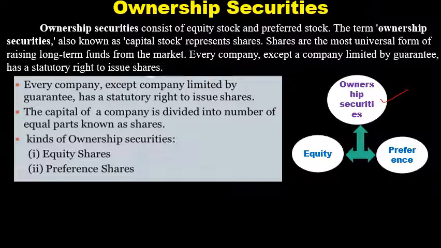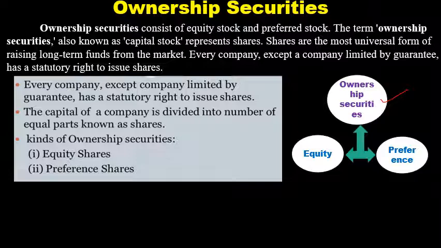So today I am going to explain about ownership securities. Ownership securities consist of equity stock and preferred stock, or equity shares and preference shares. The term ownership securities, also known as capital stock, represents the shares. Shares means equity as well as preference. Shares are the most universal form of raising long-term funds from the market.